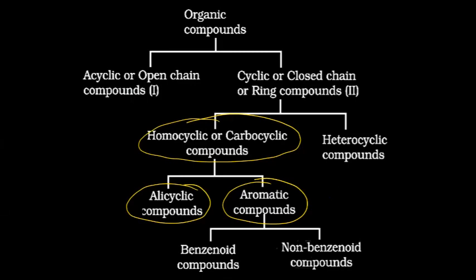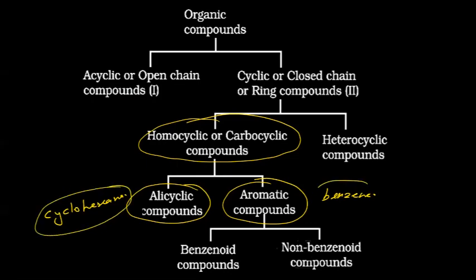Aromatic compounds, benzene. So here cyclohexane, for example, and here benzene. Aromatic cyclic compounds, aliphatic cyclic compounds. These are aliphatic cyclic compounds. These are aromatic cyclic.